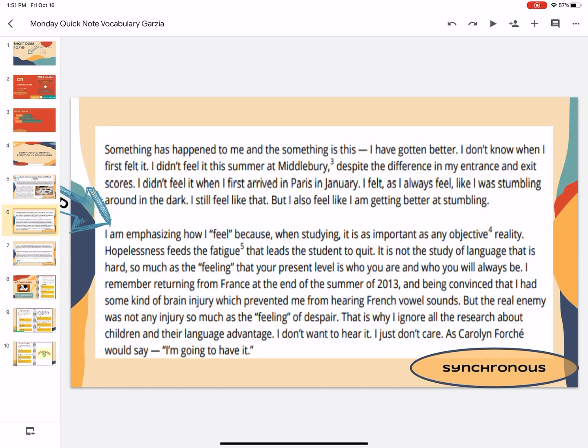Yet, something has happened to me, and something is this. I've gotten better. I don't know when I first felt it. I didn't feel it all this summer at Middlebury, despite the difference in my entrance and exit scores. I didn't feel it when I first arrived in Paris in January. I felt, as I always feel, like I was stumbling around in the dark. I still feel like that, but I also feel like I'm getting better at stumbling.